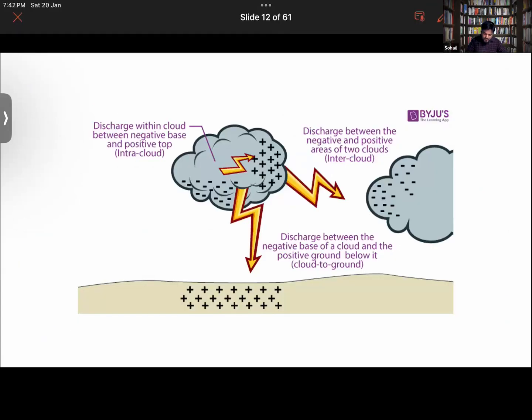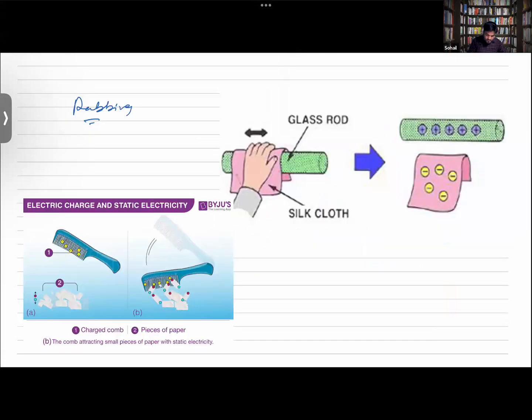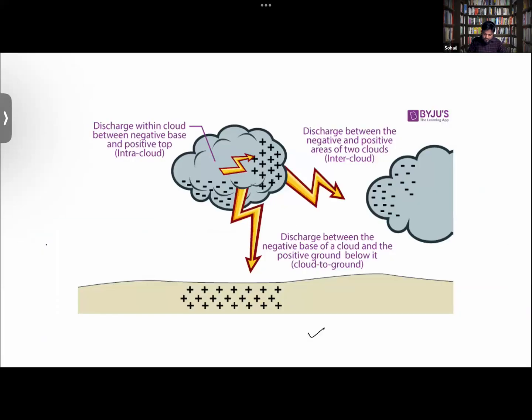In all the examples, this one or this one, that is lightning. What do the positive charges at the ground have to do with lightning? When we study this, the charge that is developing has to be conducted somewhere.